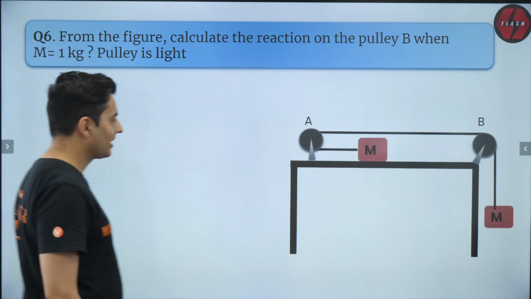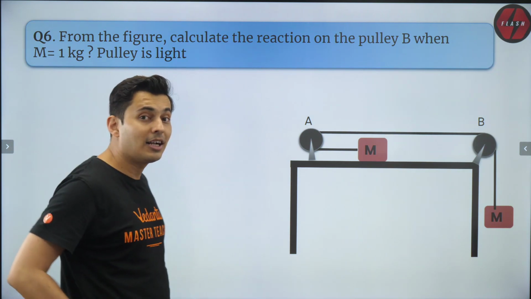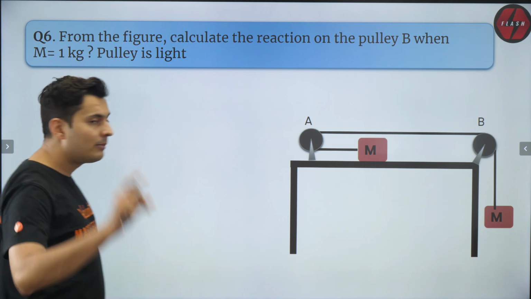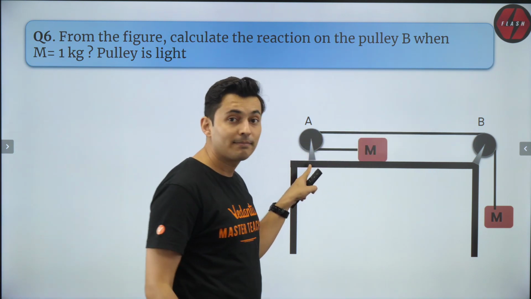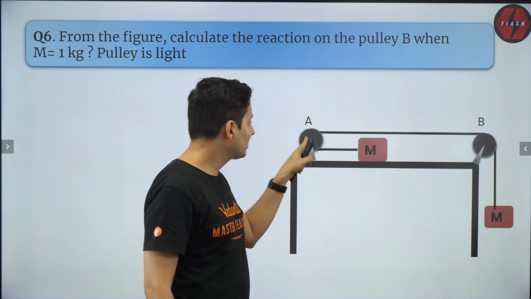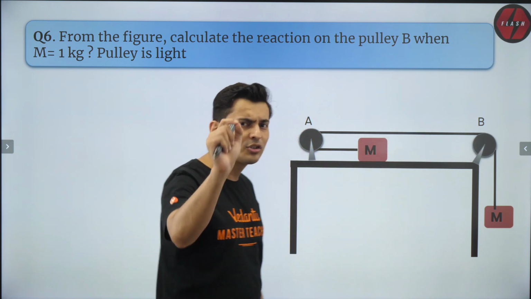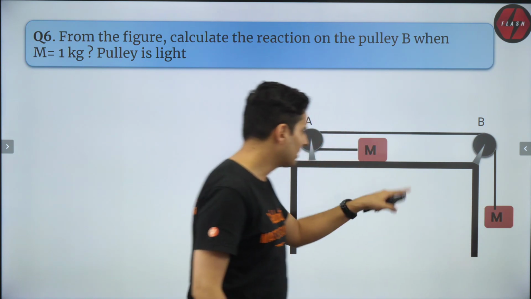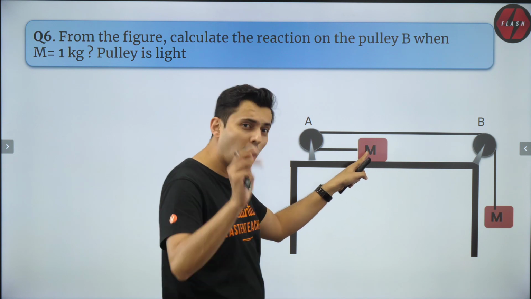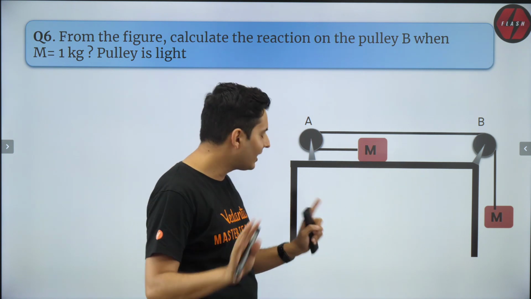Now this is also a very interesting question. A lot of people think that this is a constrained motion problem. But if you notice carefully, none of the pulleys are moving. Yes, observe. This pulley is fixed. This pulley is also fixed. In fact, it's so simple that if this mass moves some distance, that mass will also move the same distance. It's not A, 2A, A, 3A, nothing.